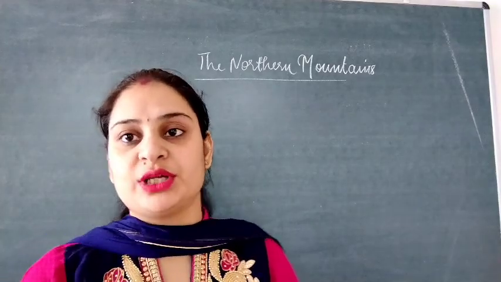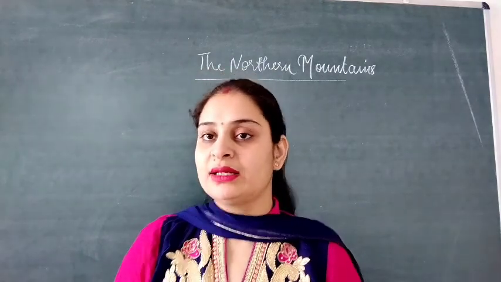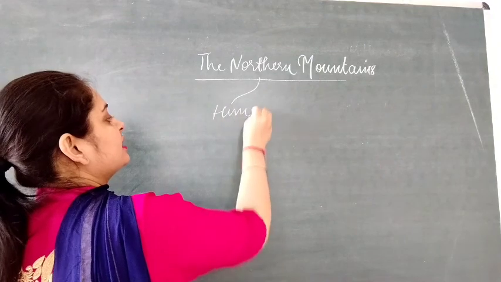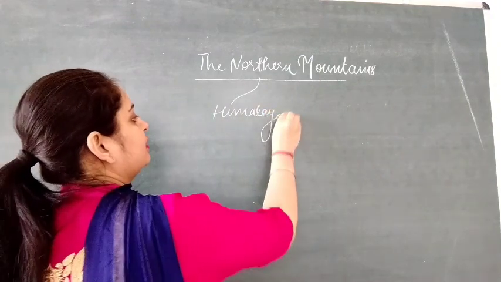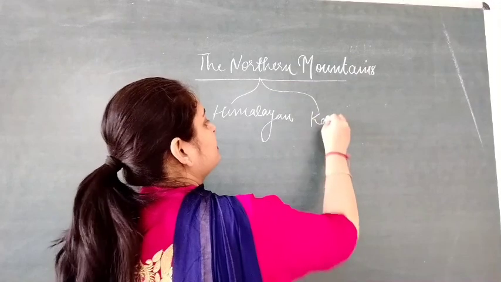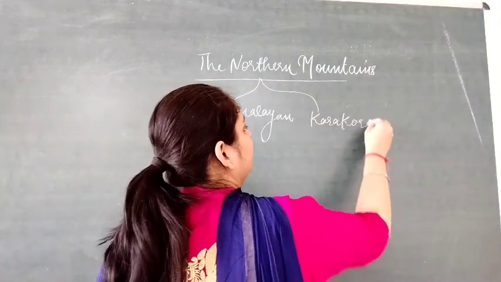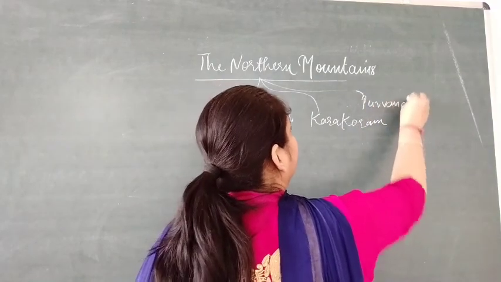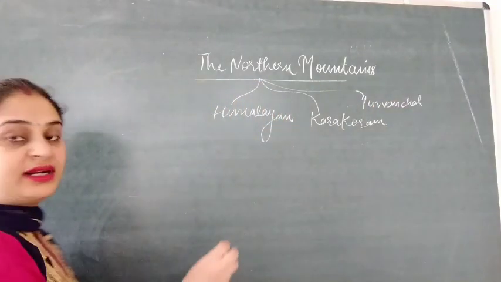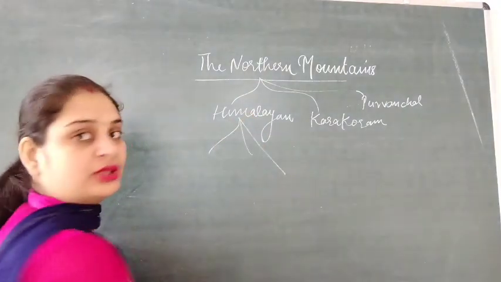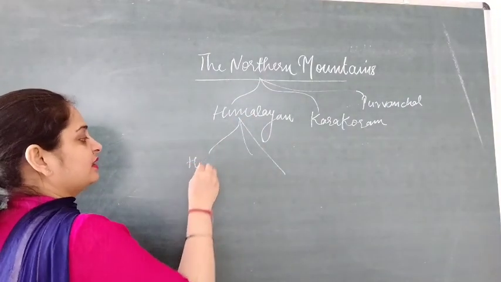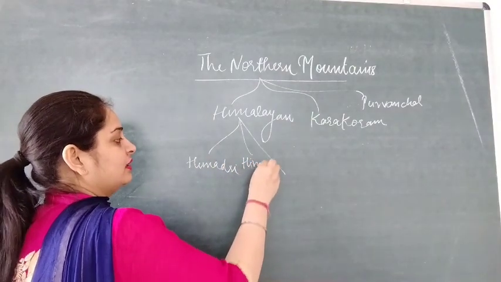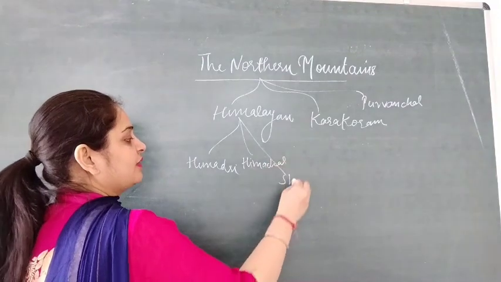Students, so after watching the video, what we came to know is that the northern mountains have three main parts. One is Himalayan, the second one is Karakoram, and the third one is Himalaya, right? We further discussed that the Himalayan is divided into three parts. First one is Himadri, then Himachal, and the last one is Shivalik.